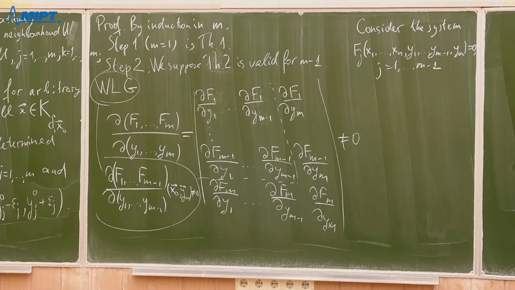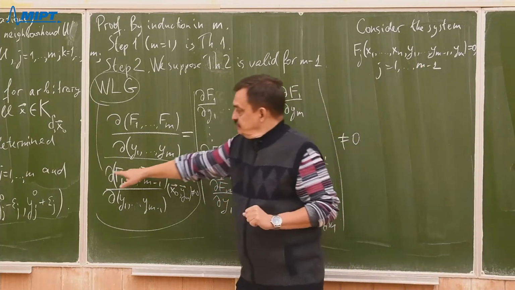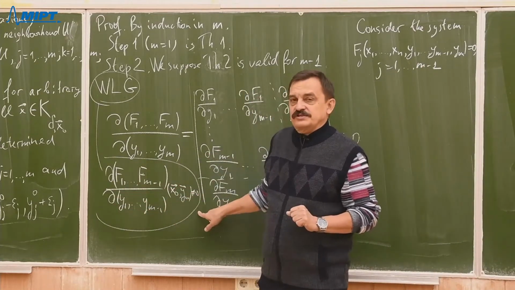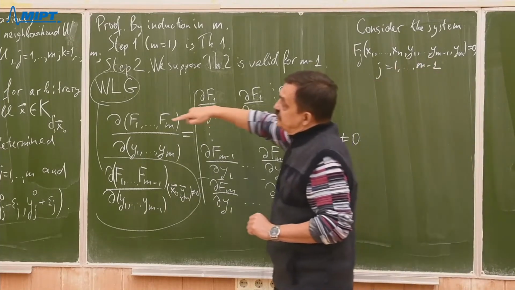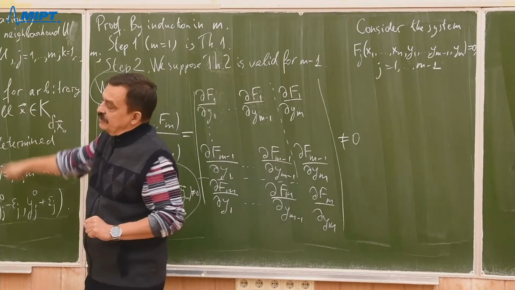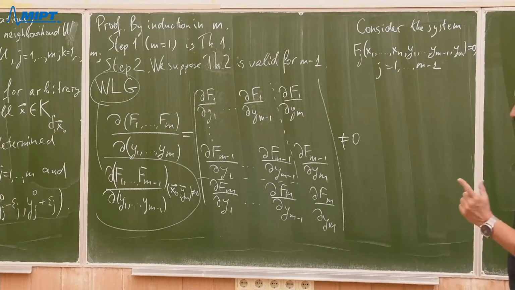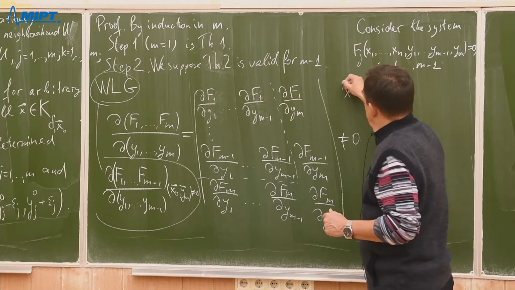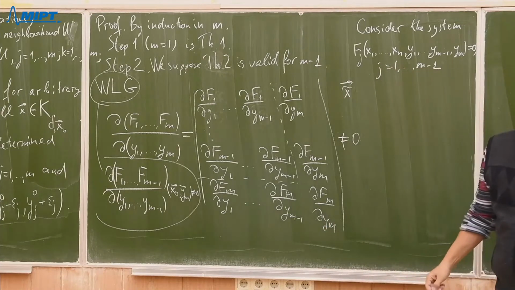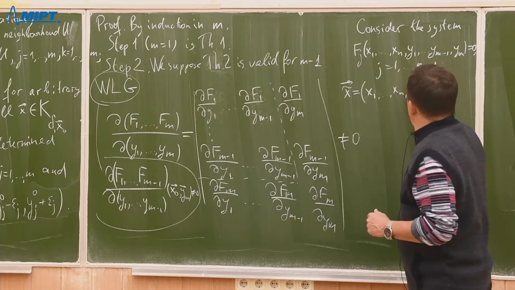Forget about the last for a while. Then you see our supposition that this Jacobian is not 0 means that all suppositions of our theorem are satisfied when we replace the vector x, let's say x tilde, by x1, so on, xn, and also ym.